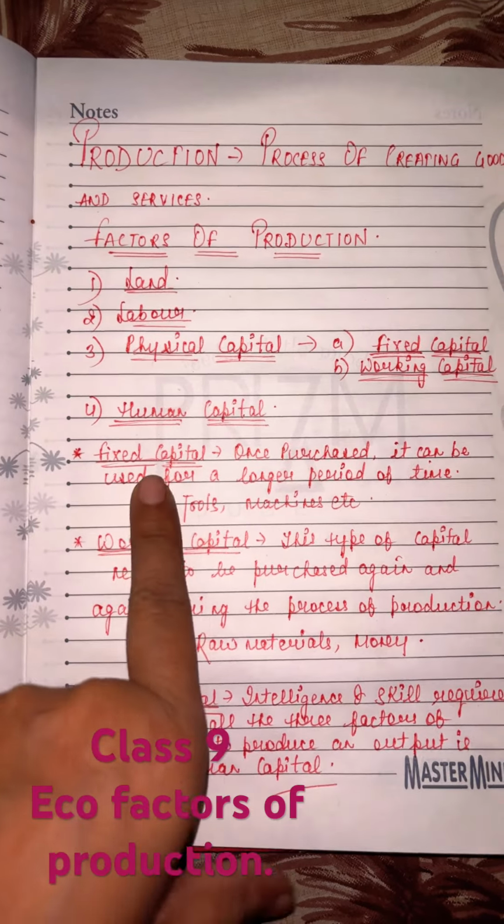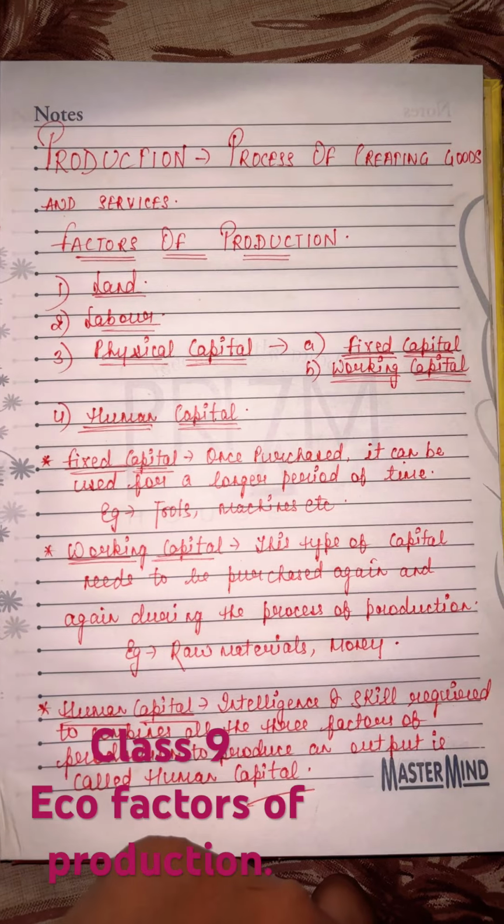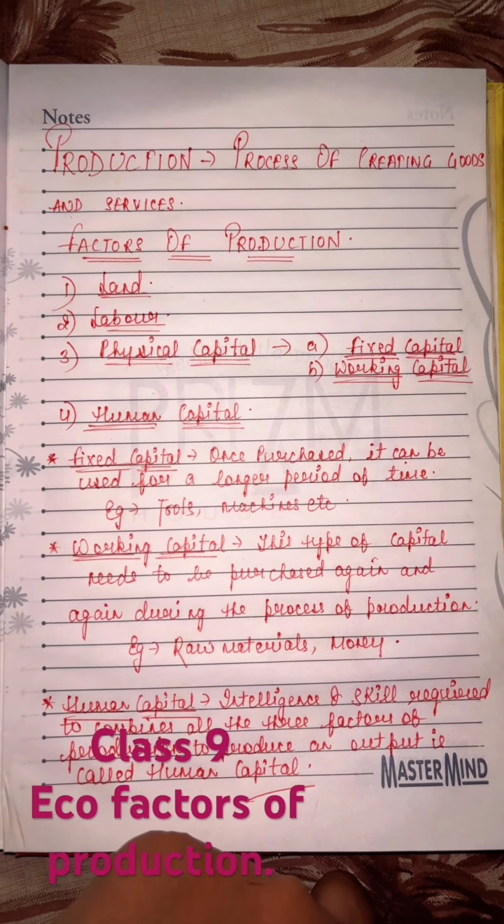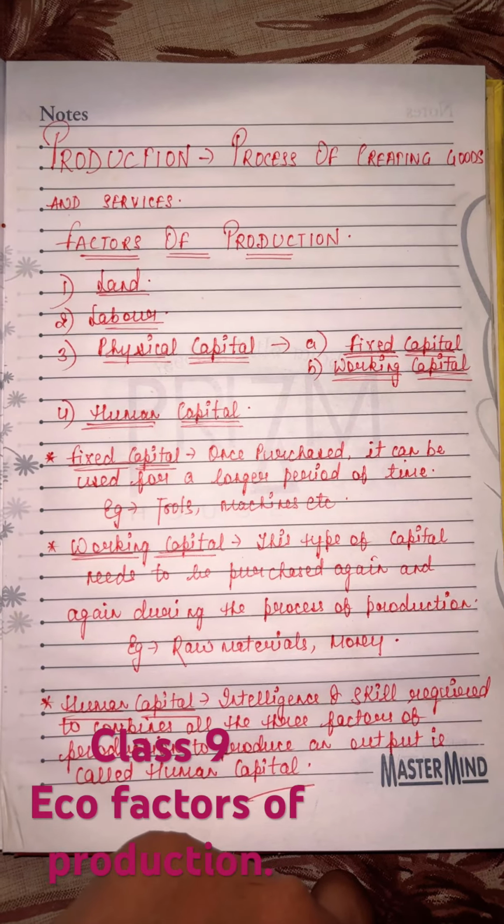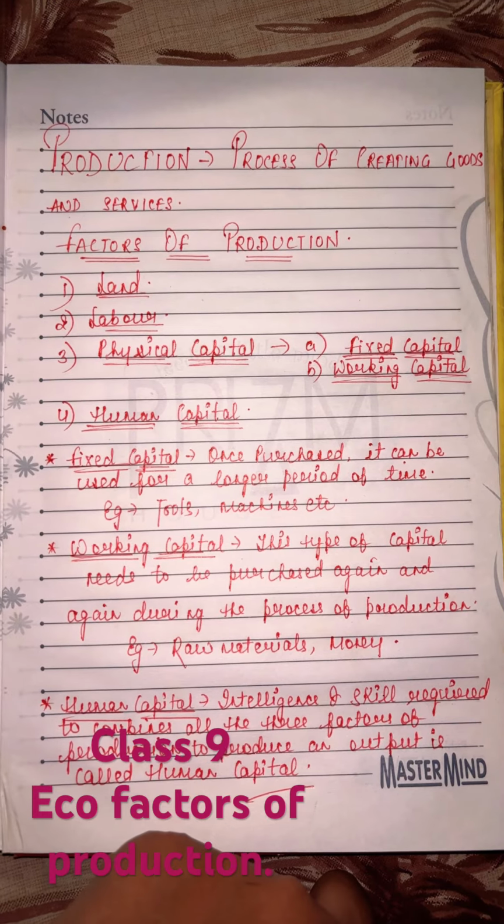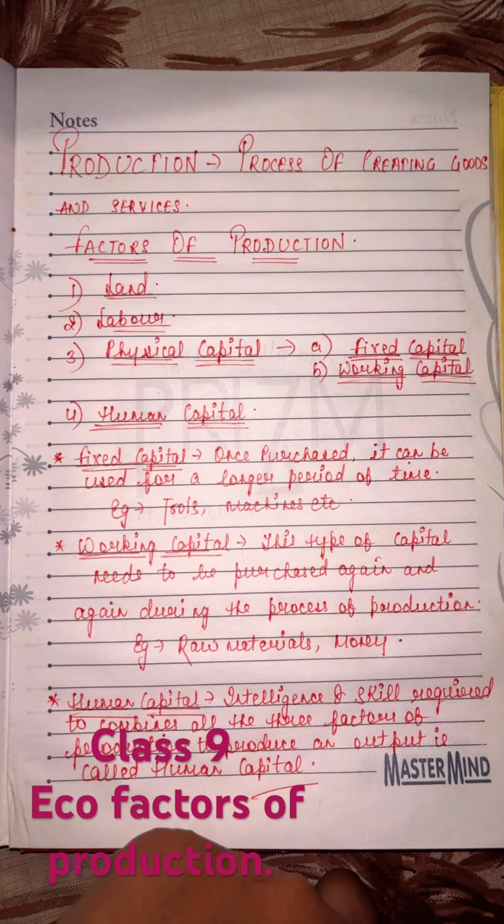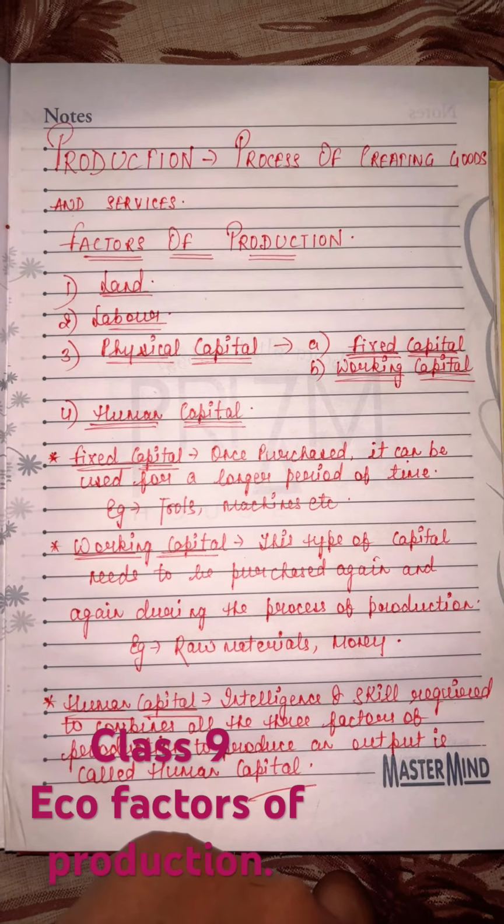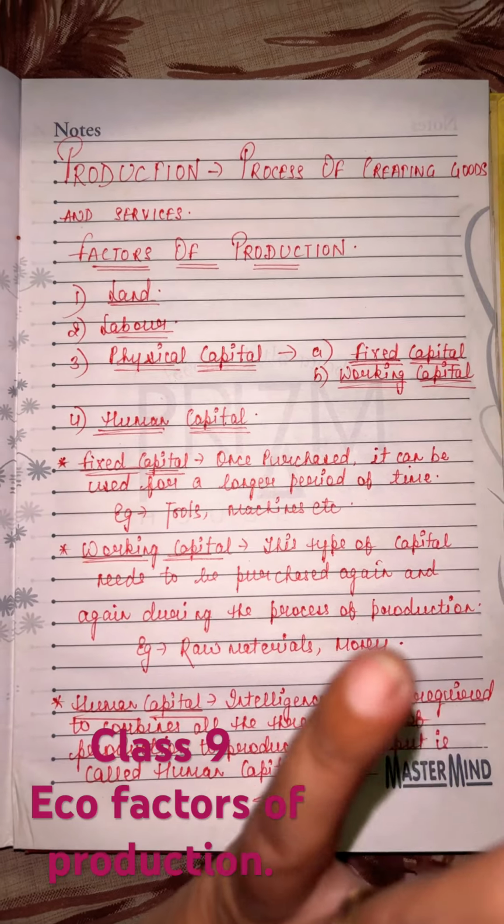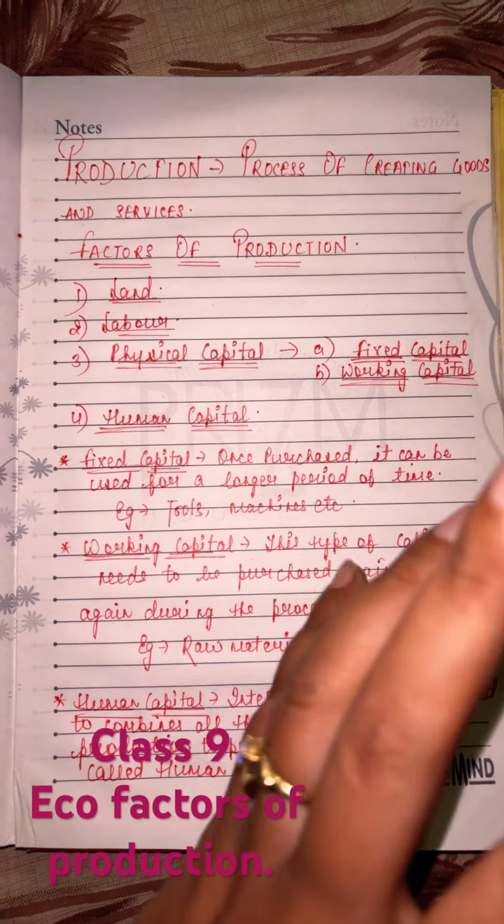Now what is fixed capital? Once purchased it can be used for a longer period of time. एक बार आप इसको purchase कर लेते हो तो you can use it for a longer duration of time. For example, tools machines एक बार खरीद लेते हैं तो काफ़ी लंबे टाइम तक आपका एक इन्वेस्टमेंट हो जाता है. तो that is called as a fixed capital.